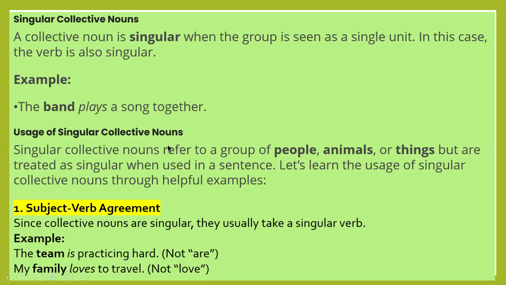So a singular collective noun refers to a group of people, animals, or things, but is treated as singular. Let's learn the uses of the singular collective noun. Subject-verb agreement. Since collective nouns are singular, they usually take a singular verb. The team is practicing hard, not our single team. My family loves to travel. One family, my family. So my family loves to travel, not love.